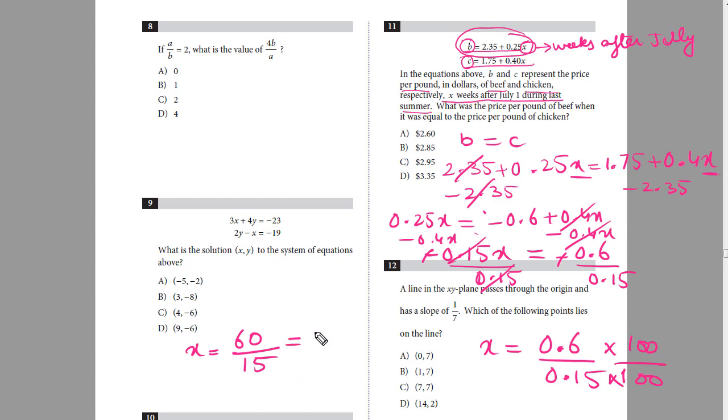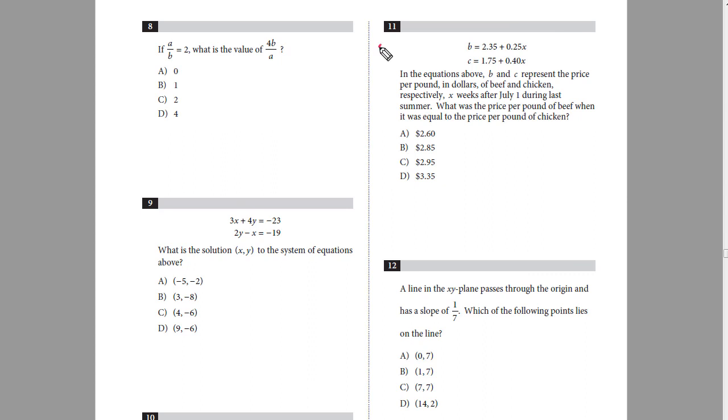Okay, so 60 over 15, that will be equal to 4. So x is equal to 4. Now I'll insert this value of 4 into this main equation. So my x is equal to 4. So the price of beef would be equal to 2.35 plus 0.25 times 4. So 0.25 times 4 is equal to 1. Okay, because 0.25 plus 0.25 plus 0.25 plus 0.25, it makes up 1. So the price will become equal to 3.35.